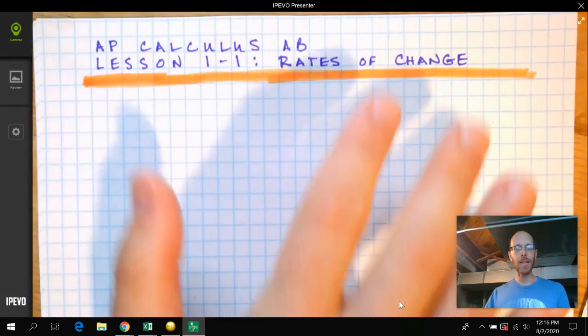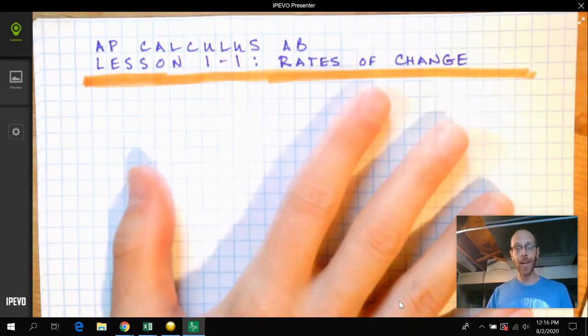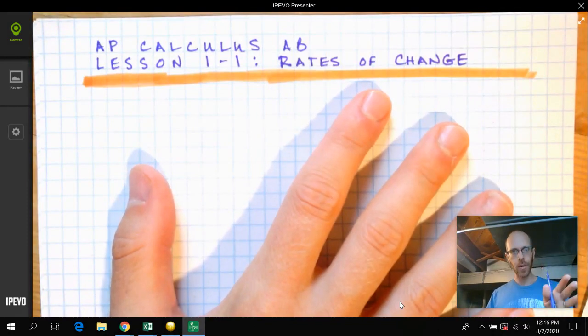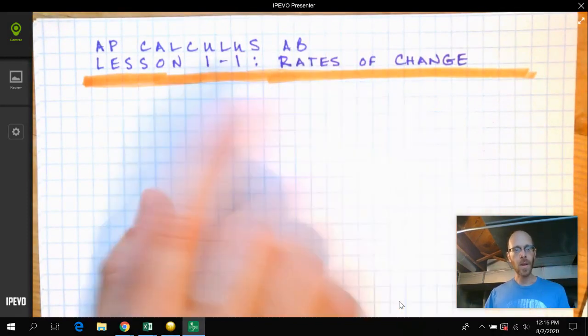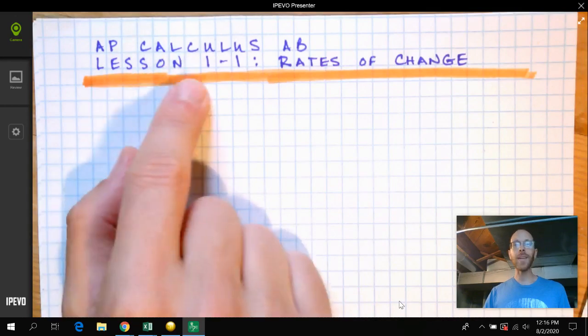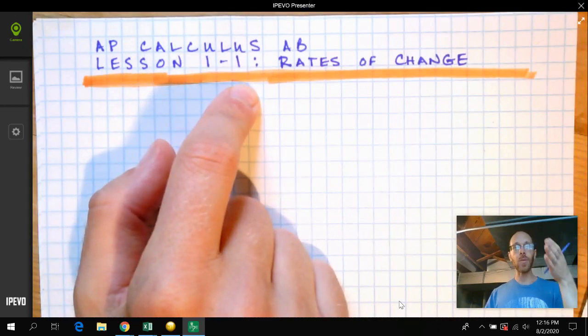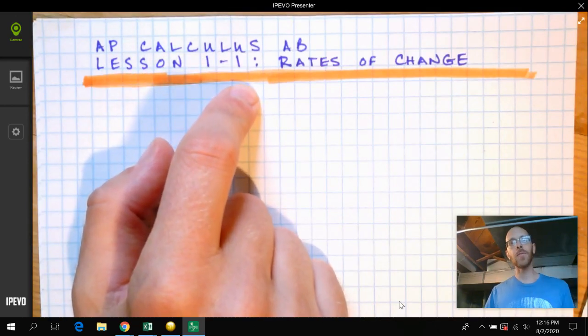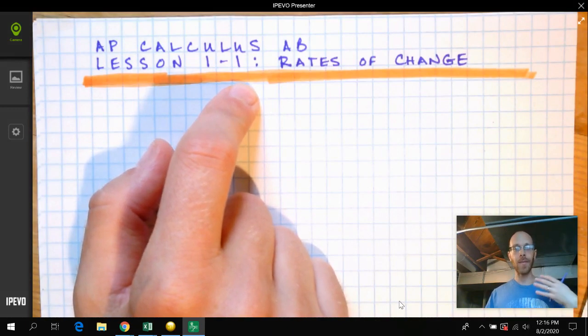Every time we have one of these lessons, I'm going to be doing some writing. Anything that I write down, I encourage you to write down as well. You'll notice that it says Lesson 1-1. That is referring to Unit 1, Section 1 in the Forrester textbook, which you have access to.